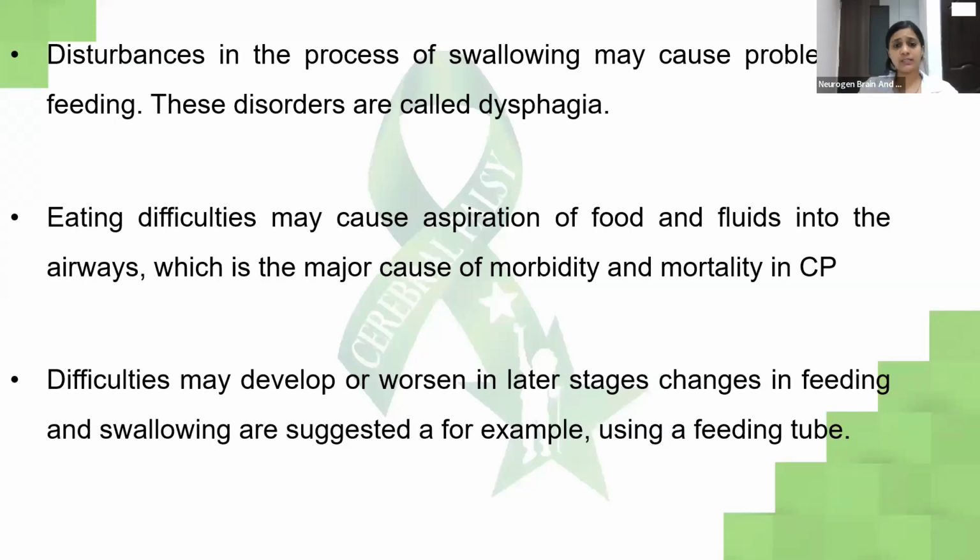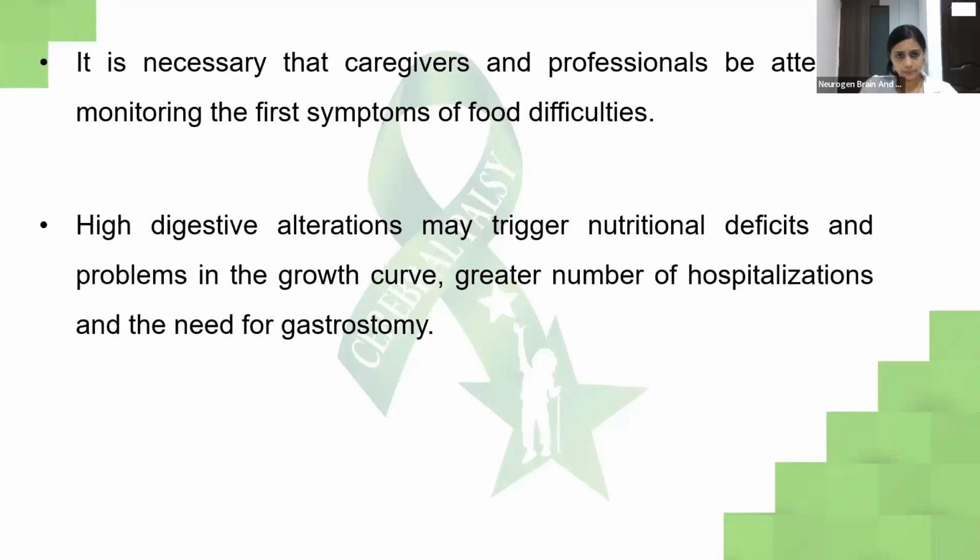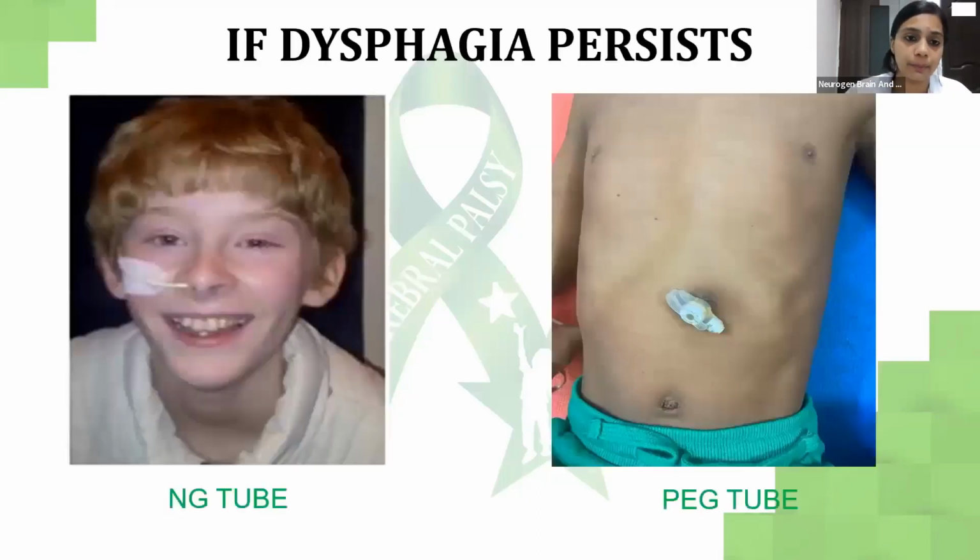Eating difficulties may cause aspiration of food and fluids into the airways, which is a major cause of mortality and morbidity. Difficulties may develop or worsen in later stages, and you can use a feeding tube for the child. It is necessary that caregivers and professionals be very attentive and monitor the first symptoms of food difficulty. We can prevent a lot of hospitalization, hospital stay, and use of NG or PEG tubes if we identify in time that the child has difficulty eating, chewing, swallowing, or drinking.